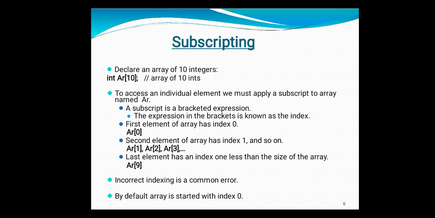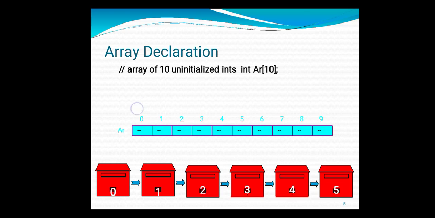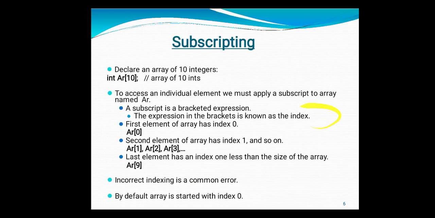Whatever I explained in that diagram is written here: how to subscript, how to access, or we can say referencing the elements of an array. When you say integer AR of 10, that means you are creating an array of 10 integers. By default the first array index starts with 0, so the first element has index number 0. The first index of the array is 0, the second is 1, and it goes on till 9. So the last element of your array has index number 9, because you started with index number 0.